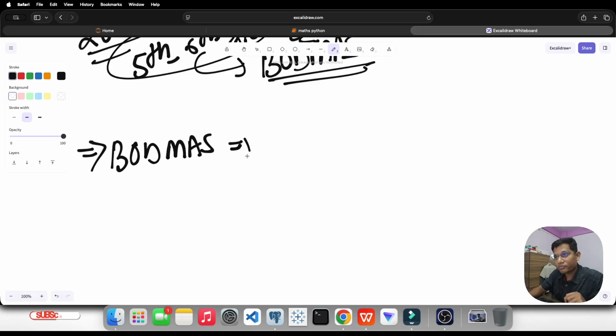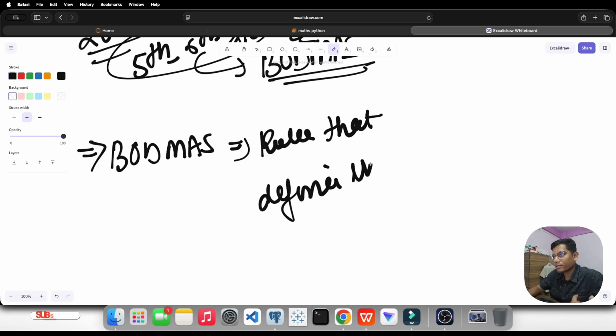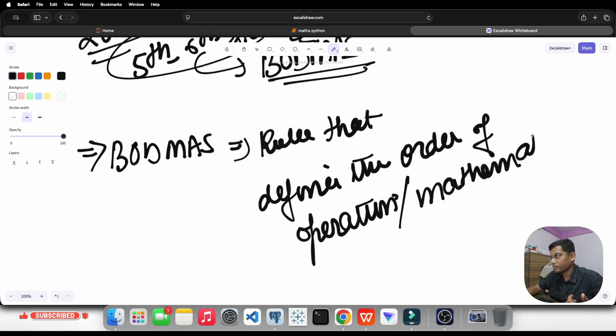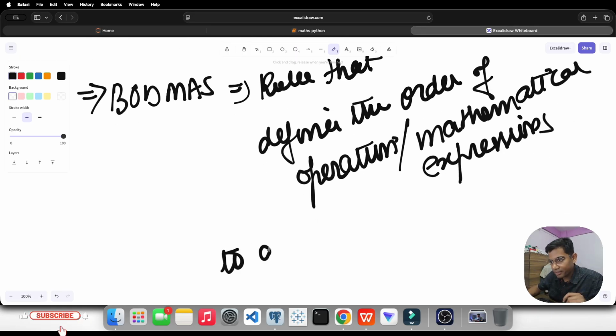So BODMAS is a rule that is used, or I would say that defines the order of operations in mathematical expressions to give the correct answer, to give the correct output, right?